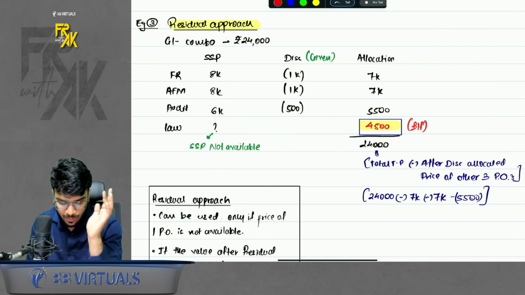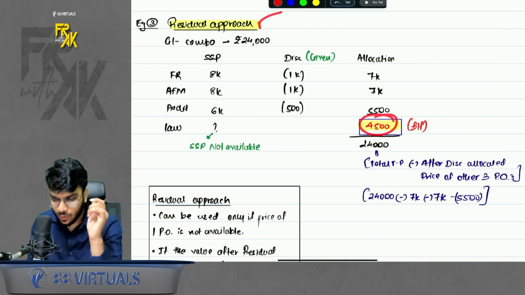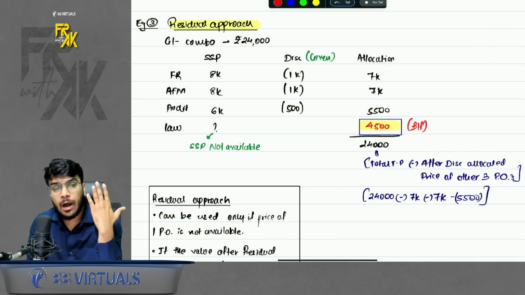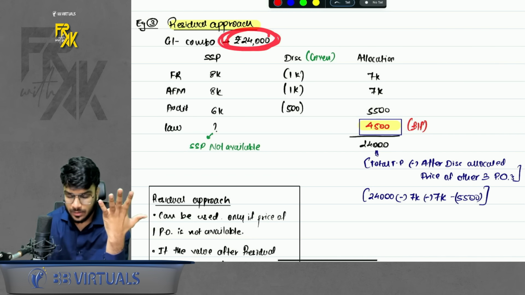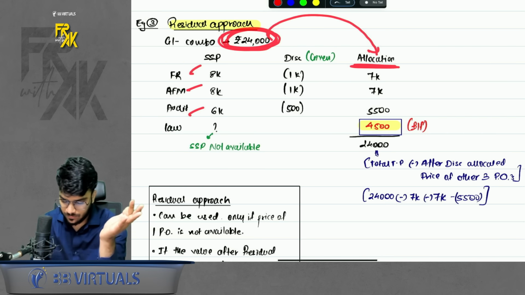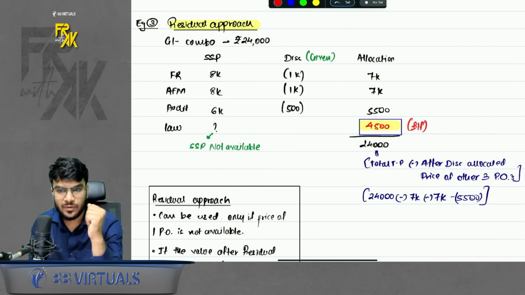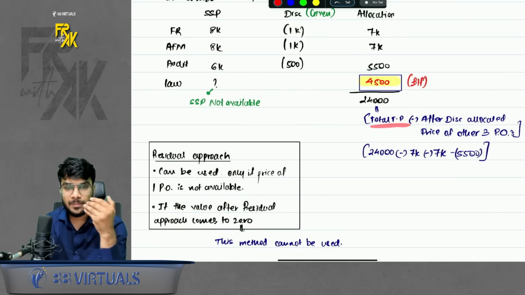You can't allocate because SSP is not available. So in this residual approach, you will take the balance of law as a balancing figure. How did you calculate the balancing figure? Take the total transaction price, deduct the after discount price of the remaining products. So as a balancing figure, you will get the price of law. Simple. Okay, chalo. So this is how we compute the price of law.